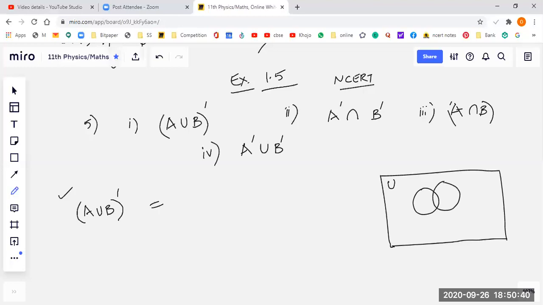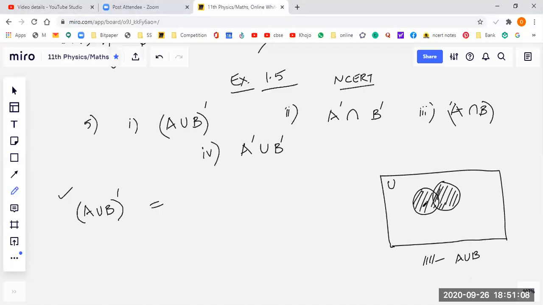B may be this. So students, where is A union B? Do you agree that this is A union B, Ishma? This shaded portion is A union B. Do you agree? Yes, sir.